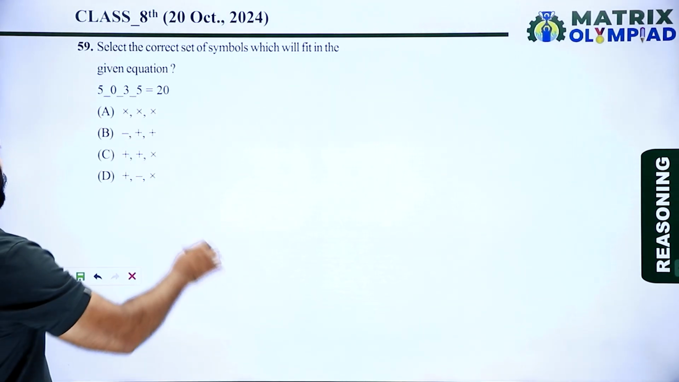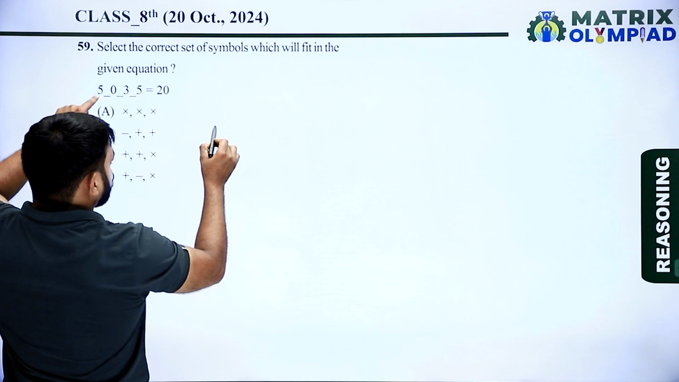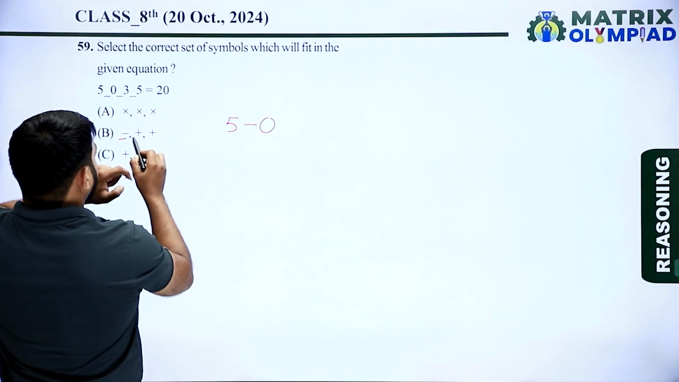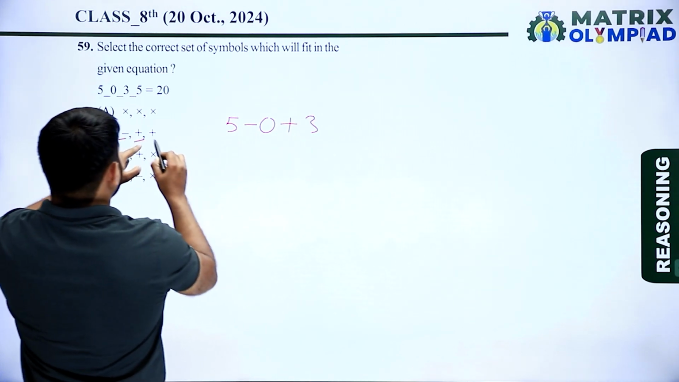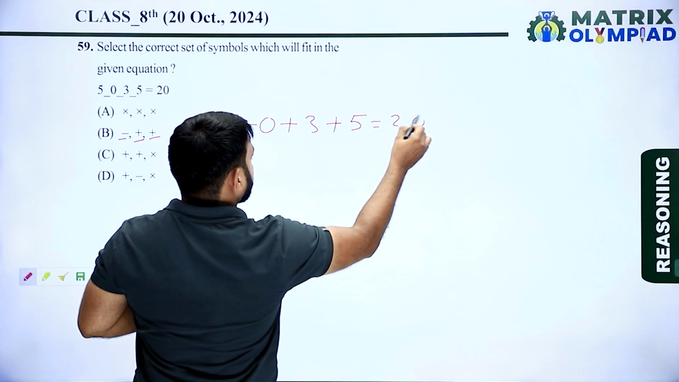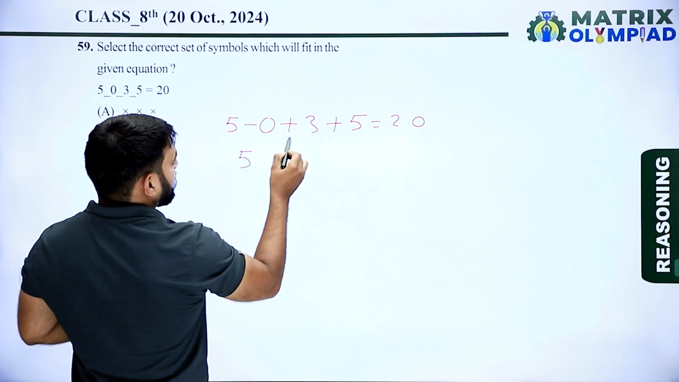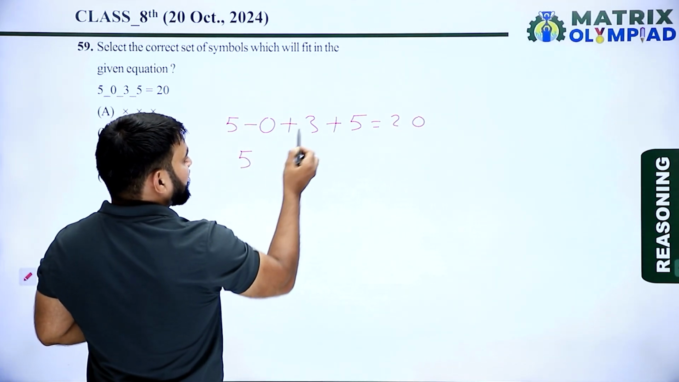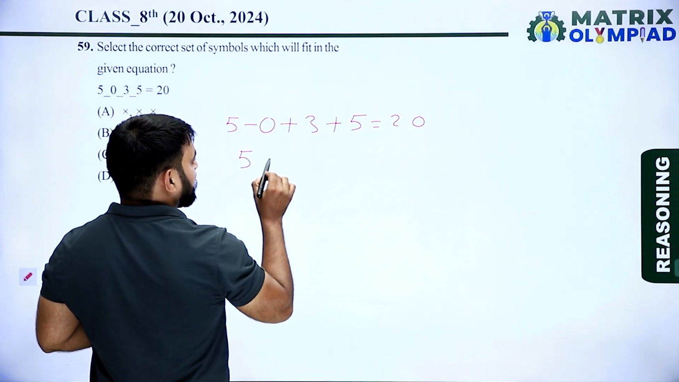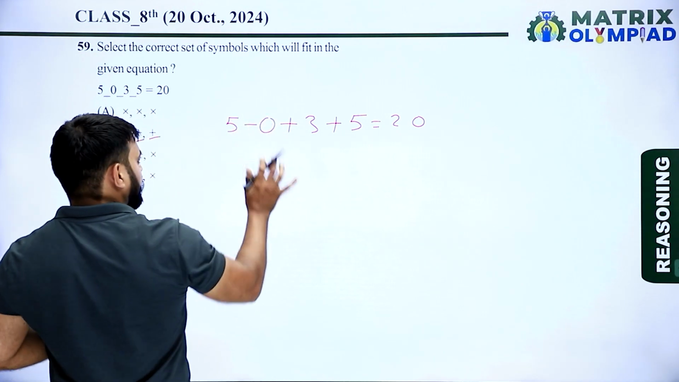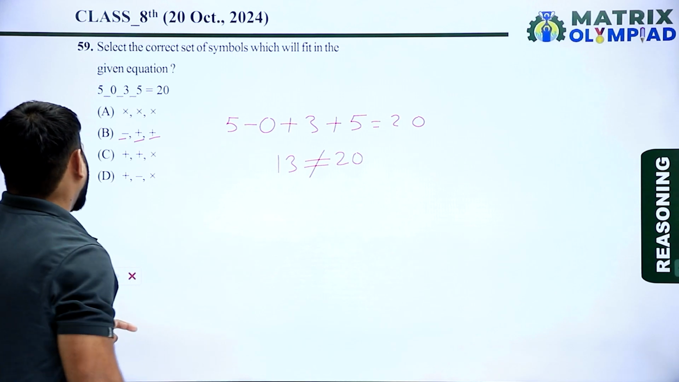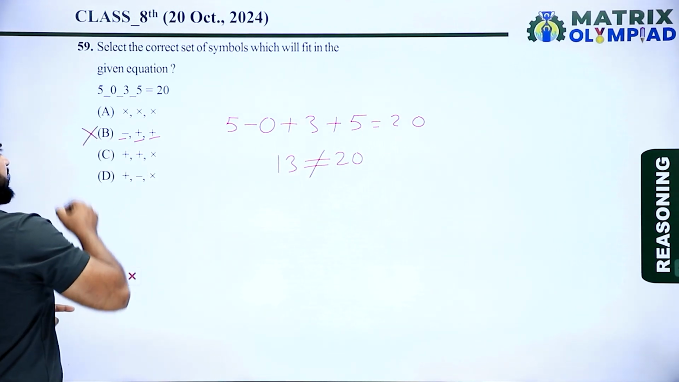Now taking option B. According to option B, 5, first blank means minus, 0, second blank means plus, 3, third blank means also plus, 5 equals 20. Now 5 minus 0 is 5, 5 plus 3 is 8, 8 plus 5 is 13. So 13 never equals 20. So here option B is also an incorrect option.